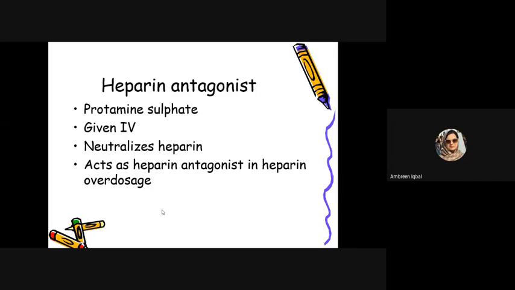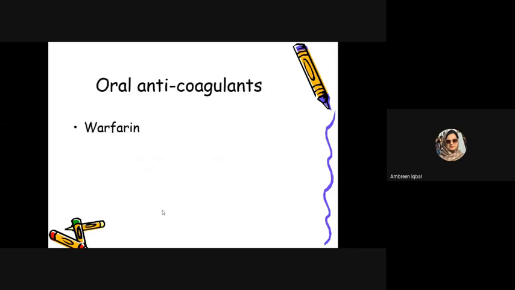We give an antidote, that is, a heparin antagonist. Its name is protamine sulfate. Protamine sulfate is very important, as you have to memorize it as it is the only heparin antagonist being used in overdosage. Fine. Next is another class of anticoagulants.